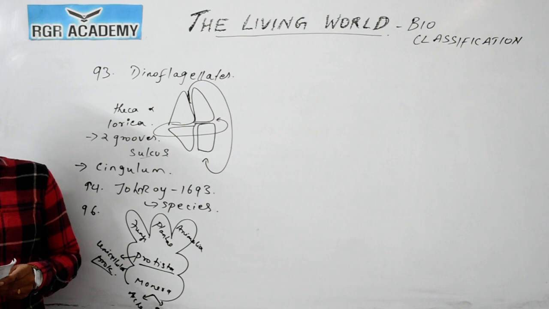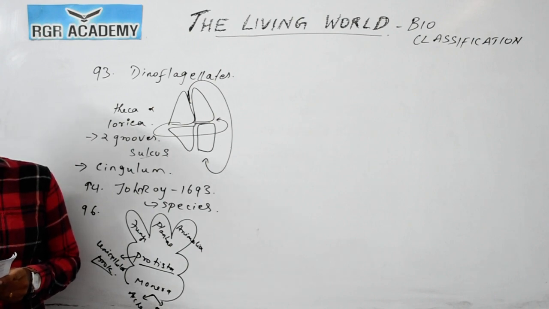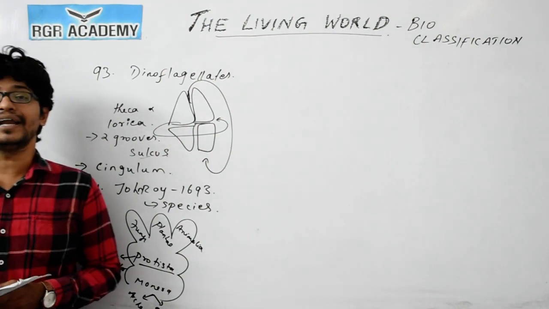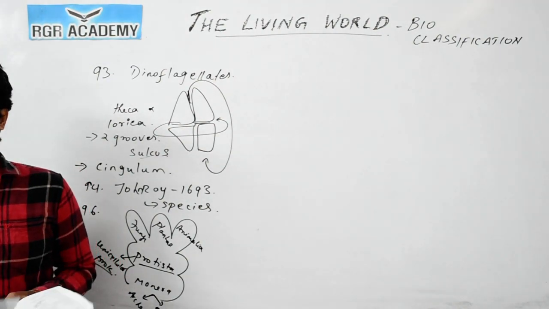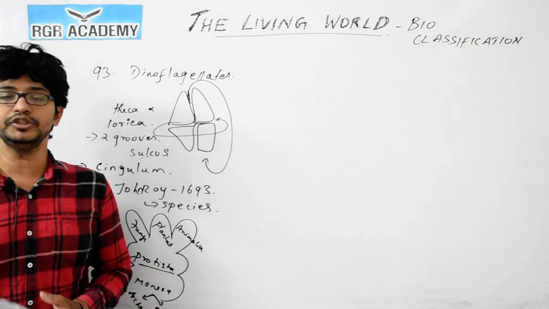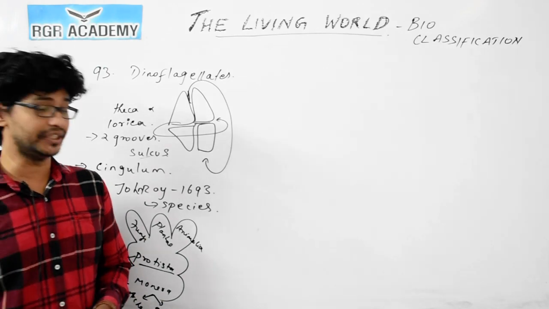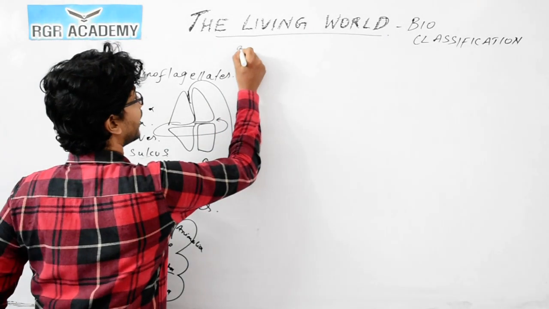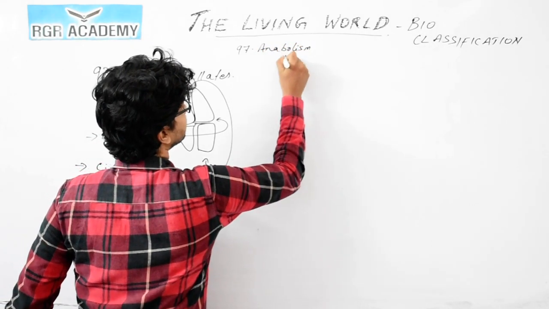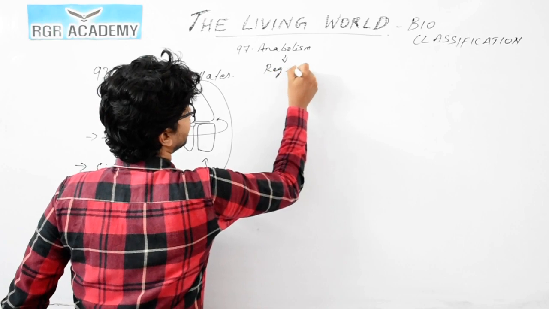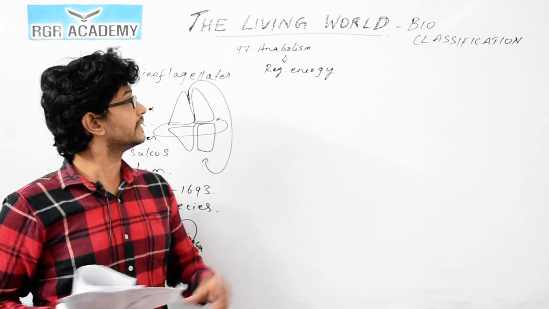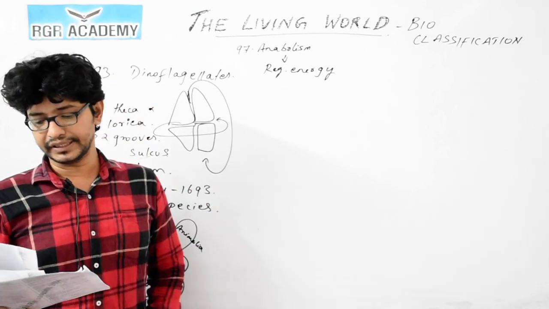97, all the synthesis reactions in the body form a division of metabolism, which we call anabolism. We call it anabolism because anabolism consists of a series of synthetic reactions, and synthetic reactions usually require energy. Fine. So 97, option 2 is the correct answer.